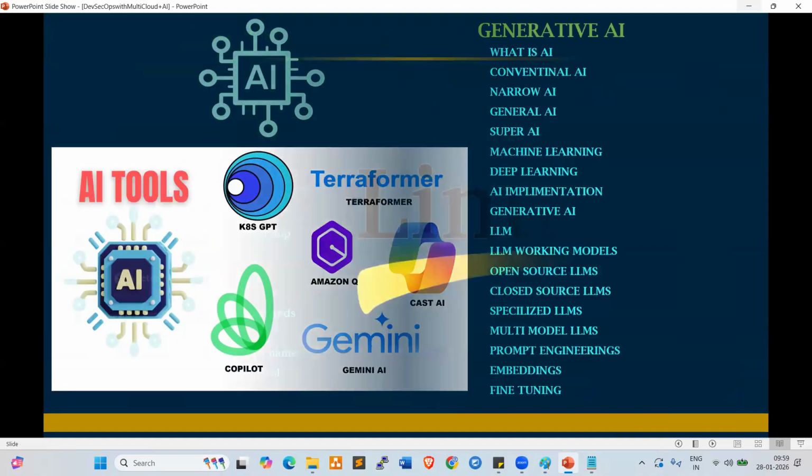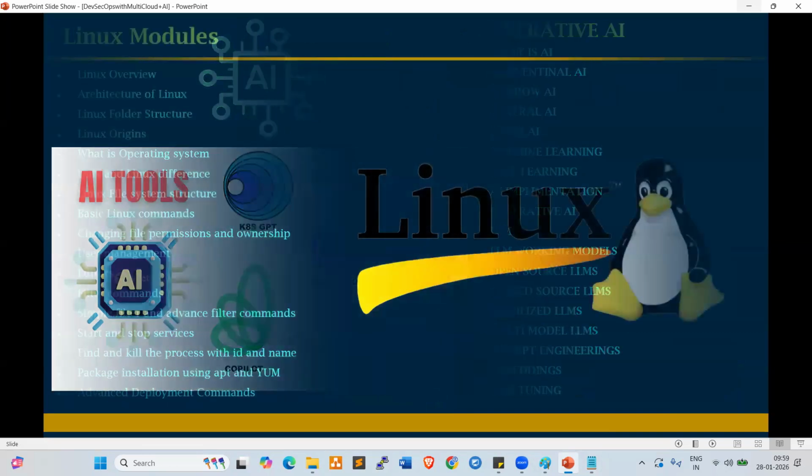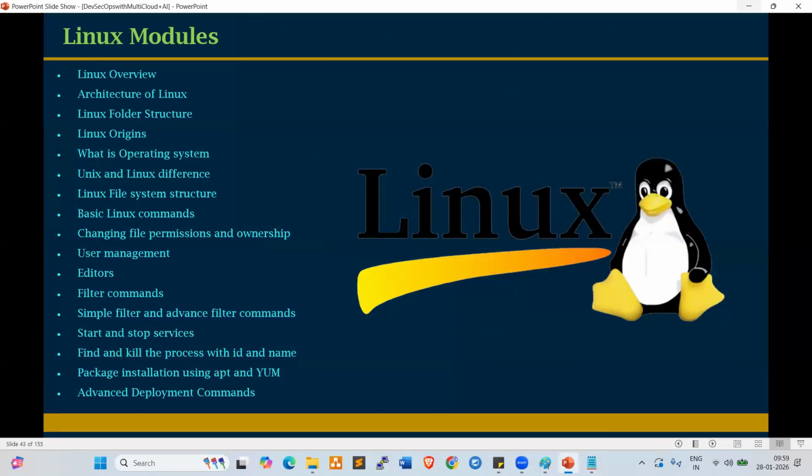Next one, Linux also will be covered in our course. So these are all Linux services and commands, deployment commands. Different activities we can perform in our classes.